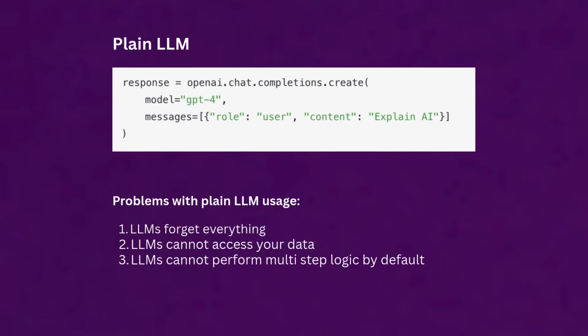Okay, and finally, using LLMs like this becomes very messy. You end up writing huge prompts, repeated logic, and your code gets stuck together, binding everything together, and that becomes very messy. So that is exactly where LangChain comes in and helps you.